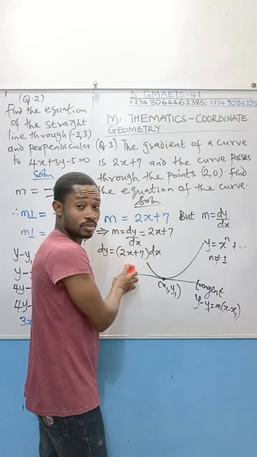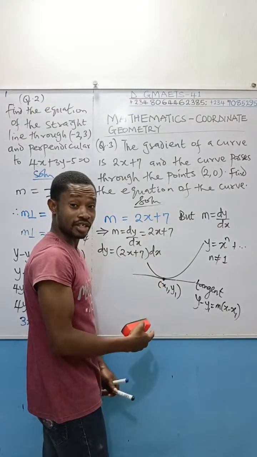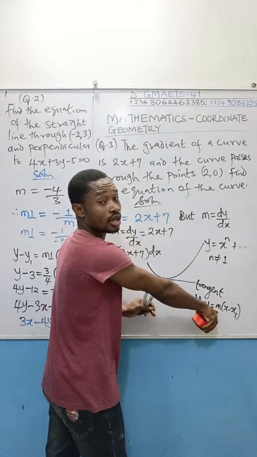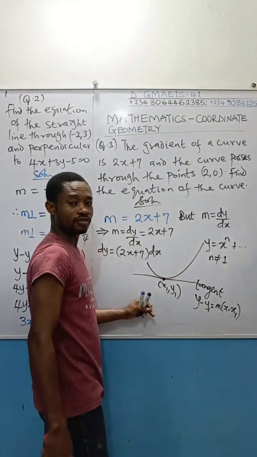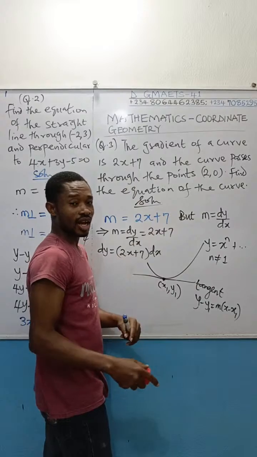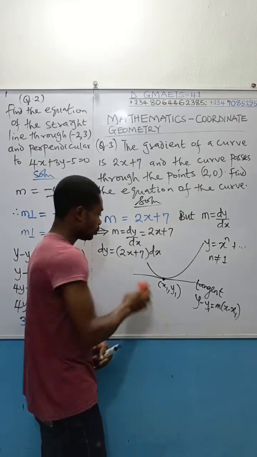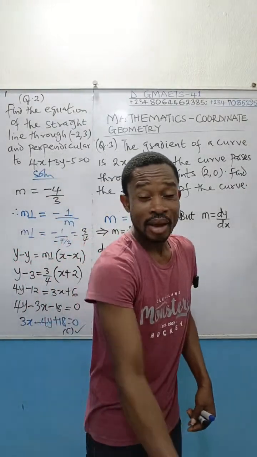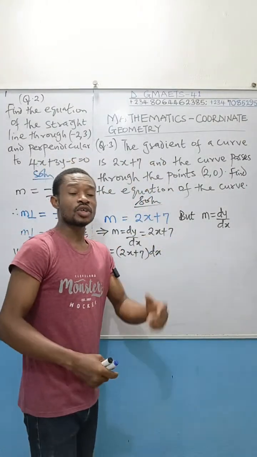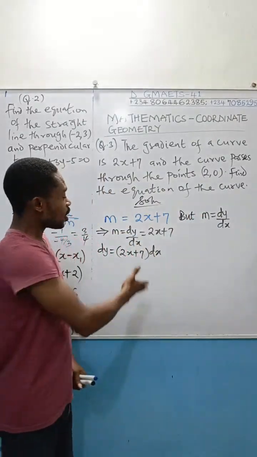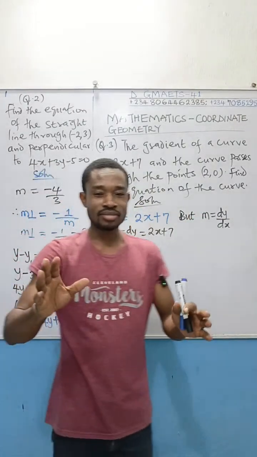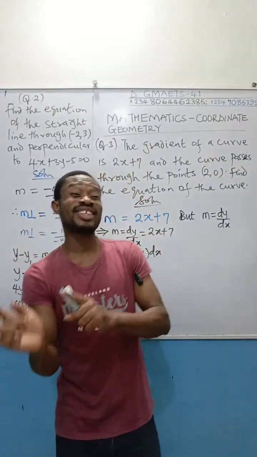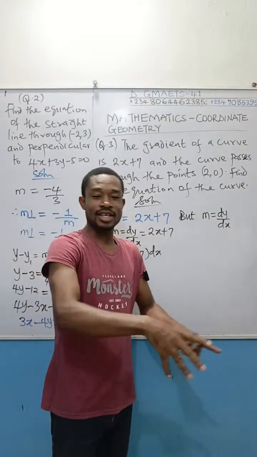Let's keep that m aside now. I'm wiping this. I just used it to interpret the implication of this: that if you are given a curve, you can get the gradient of that curve by differentiating that curve. And that can help to get the equation of a tangent line. We might meet a question like that, I don't know. So if you know that gradient is obtained by differentiating a curve, therefore to get that curve, you integrate the gradient. All this I'm doing on the board is just a waste of time, just for you to understand. Why do I say waste of time? That is with respect to if you are seated in the exam hall.